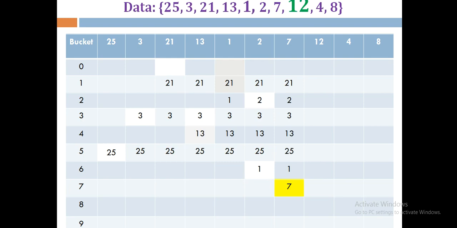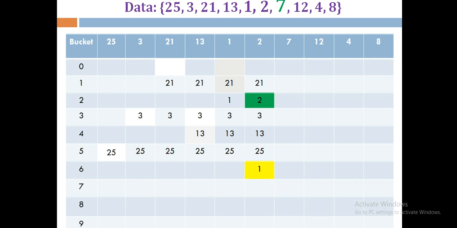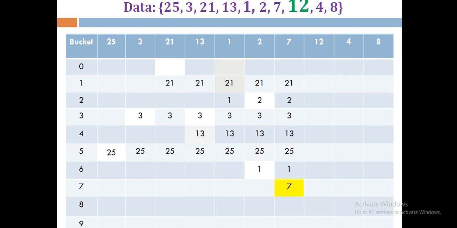Next is 12, and what about the 12? 12 mod 10 gives the remainder 2, and at position 2 there is already a number, not actually 12, but before that there is a 7. Okay, so we have to talk about the 7. What about the 7? 7 gives the remainder 7. So we'll check whether the 7th location is empty. Yes, it is empty, so we can directly store it at the 7th location.